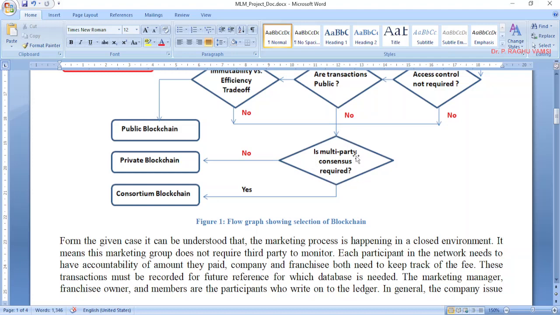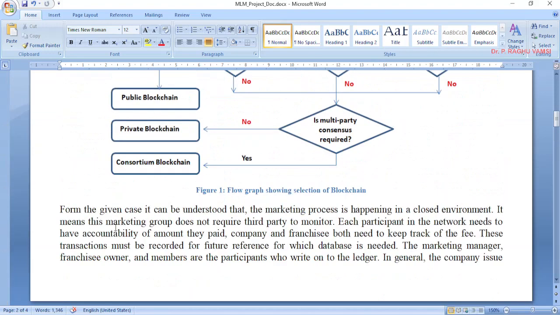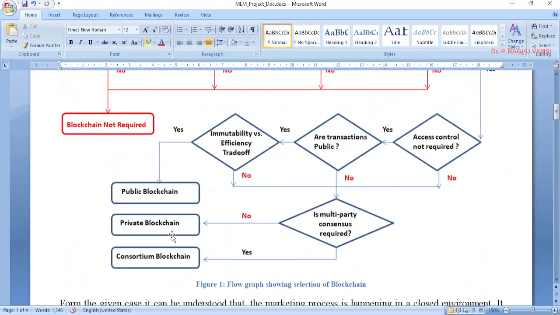So since there is no multi-party consensus required, the suitable blockchain to implement is the private blockchain. In both the approvals, only one authority is responsible for action. To this end, the suitable blockchain for application development in this case is a private blockchain. So this is the way we are supposed to perform the analysis, and we come to a conclusion on what is the suitable blockchain required for the given case.